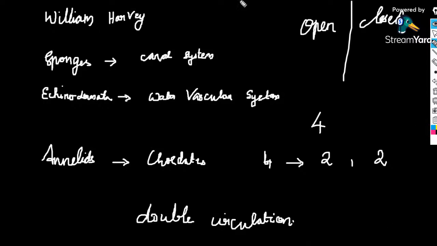Then in fishes, the circulation is single circulation. That is, blood enters the heart only one time. There are two chambers in a fish heart, that is, one auricle and one ventricle.